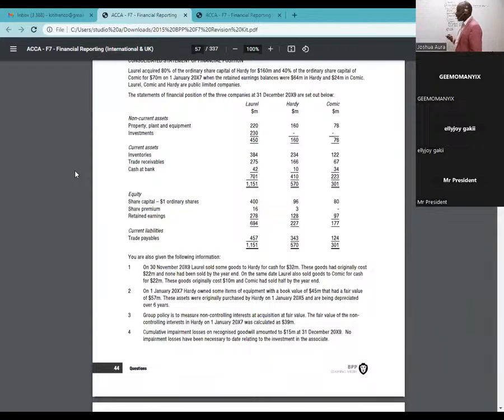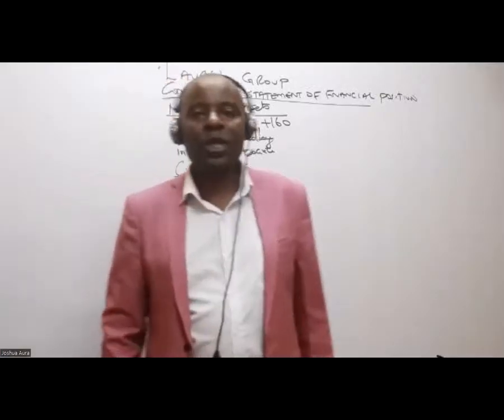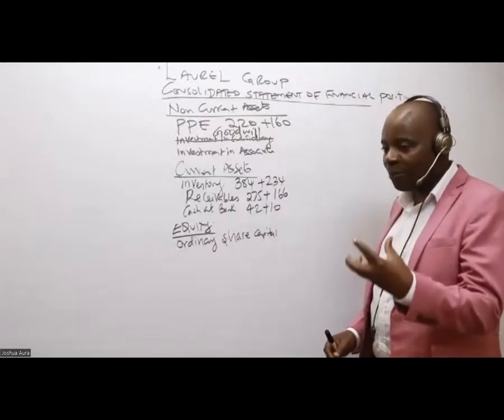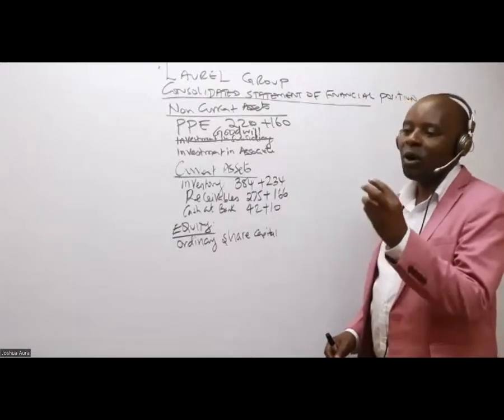I will start with the ordinary share capital. This one is normally a free mark. What do you know about ordinary share capital for group consolidation accounts? Anybody who has an idea? I shall always pick the parent only figure.